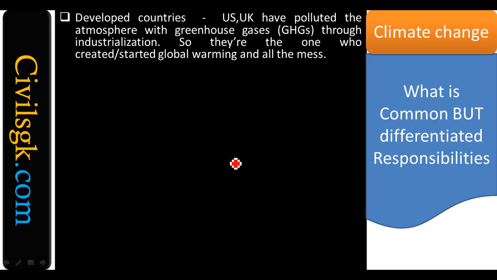So you can simply find developed countries. UK and USA are developed countries. What these people said very clearly: UK and USA have polluted the atmosphere with greenhouse gases through industrialization. And today what we are talking about, the global temperature increase, all that kind of mess has been created by these developed countries. This is the kind of argument that has been given by the developing countries.